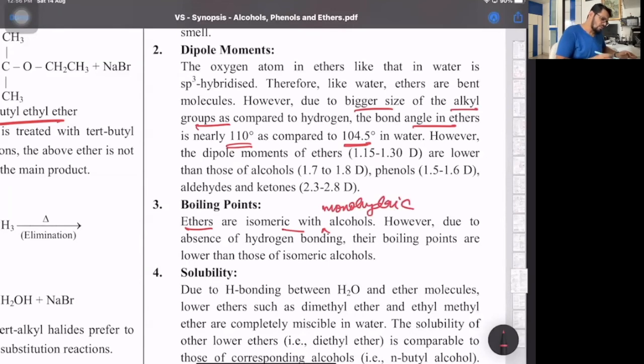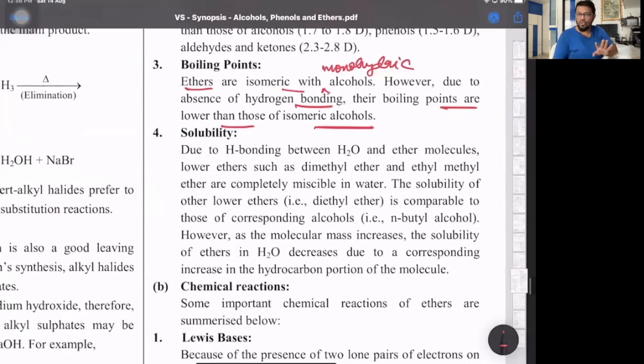However, due to absence of H bonding, ethers only have dipole-dipole attraction because there is no H. Remember that. Their boiling points are lower than isomeric alcohols. Ethers don't show hydrogen bonding among themselves, but they do show hydrogen bonding between water and ether molecules till 4 carbon atoms. So lower ethers are miscible in water due to H bonding between ether and water.